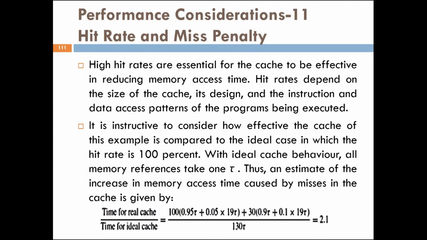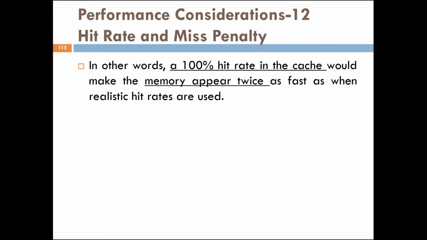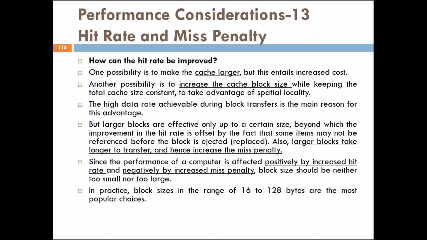The time for real cache is 100 into (0.95 tau + 0.05 into 19 tau) plus 30 into (0.9 tau + 0.1 into 19 tau), which is equal to 2.1. So in other words, a 100% hit rate in the cache would make the memory appear twice as fast as when realistic hit rates are used.